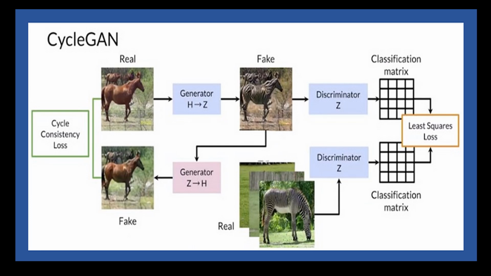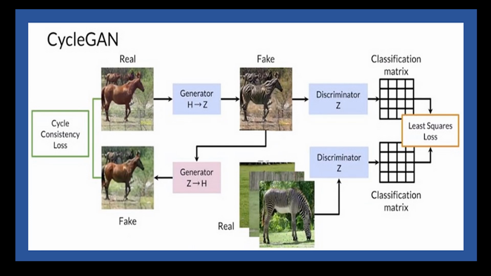So to summarize this, we can say CycleGAN is a powerful technique for image-to-image translation which learns to transform images from one domain to another, and it achieves this by combining GANs with a cycle consistency loss to ensure high quality and diverse results.